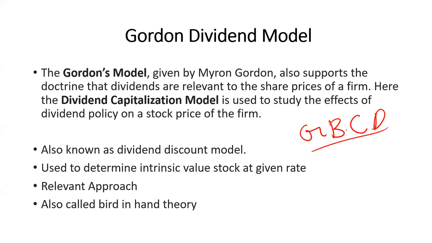GBCD means, generally, let me tell you the mnemonic for how to remember this, because these are the different names of this model which may be asked in exams and may confuse you. Generally the capacity of a CD is in MB, but here the capacity of the CD in the case of the Gordon model is in GB.